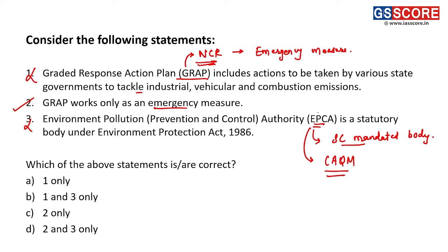So EPCA is no more there. Answer of this question is C, 2 only. Second statement is the only correct statement.